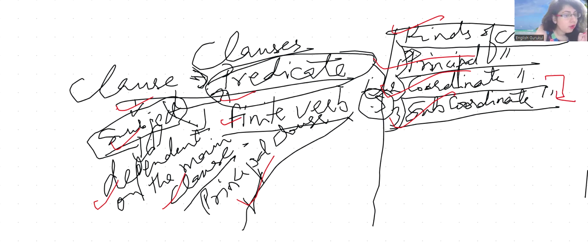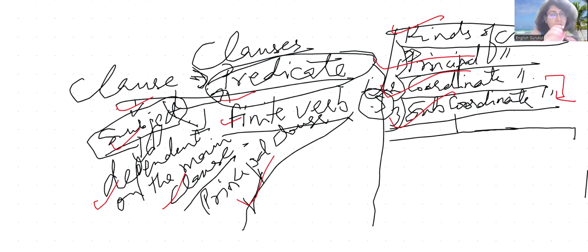Okay. Now let's move on. There are three kinds of subordinate clauses. Again, this is divided into three types of subordinate clauses.